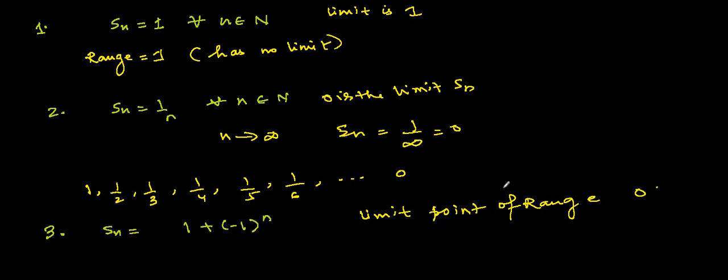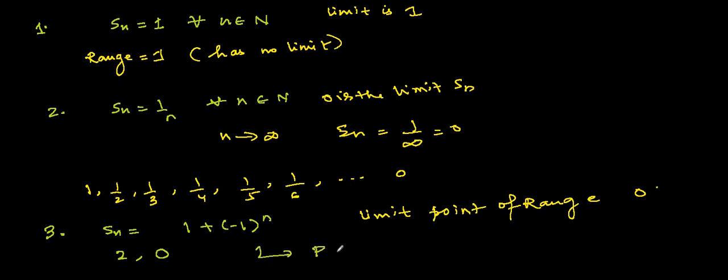The next example is Sn equal to 1 plus minus 1 to the power n. Here you will see that the sequence has two limits. If n is an even number, minus 1 to the power even number is 1, so the value will be equal to 2. If it is an odd number, it will be 0. So the sequence has two limits, 2 and 0.